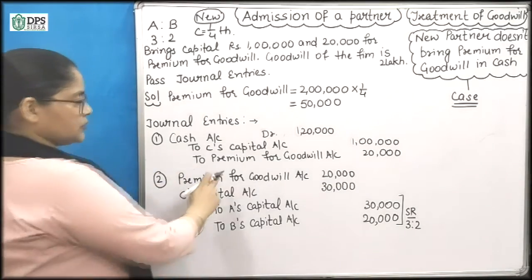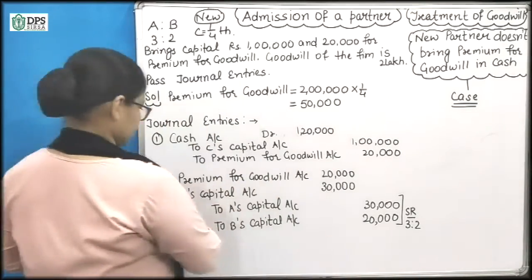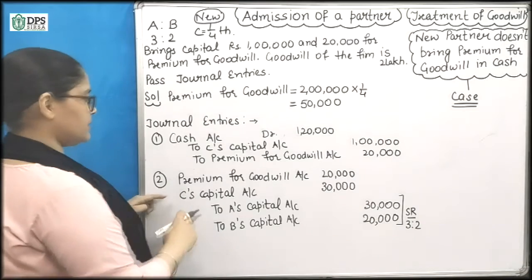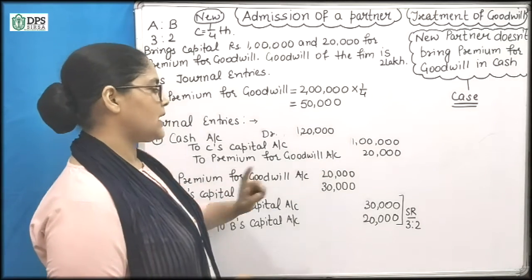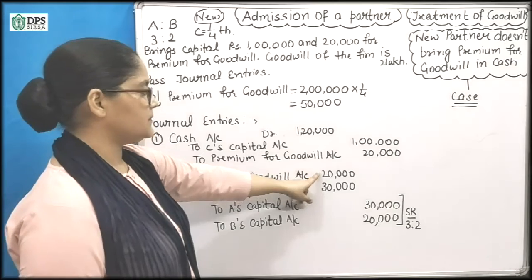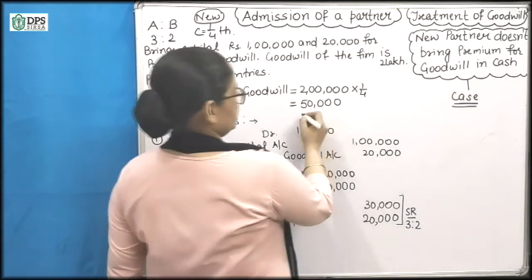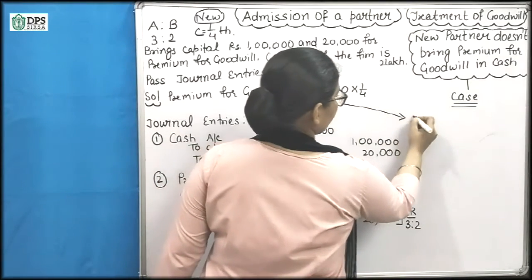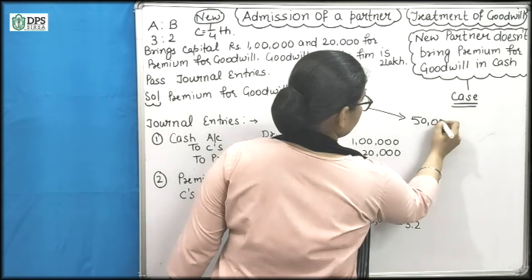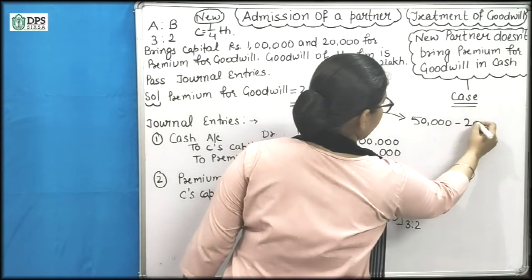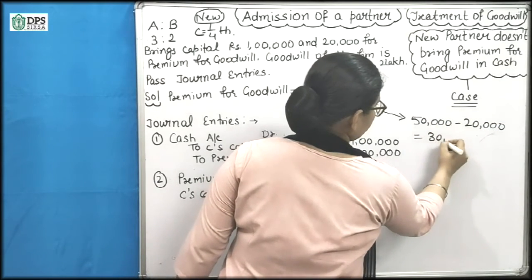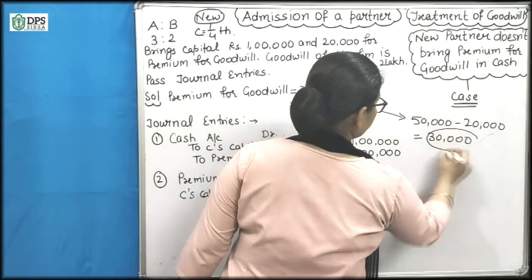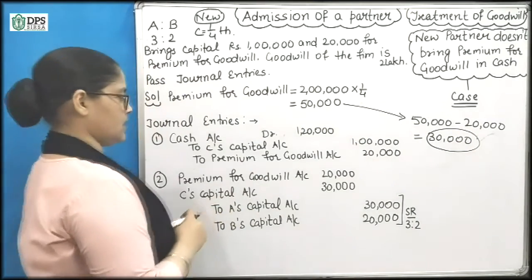Next we will pass the journal entry. This premium for goodwill will be debited. Just like the previous case, premium for goodwill account debit 20,000. Now let's calculate here. The total share is 50,000. He is bringing cash 20,000. So the remaining share is 30,000 that would be charged from C's capital account.